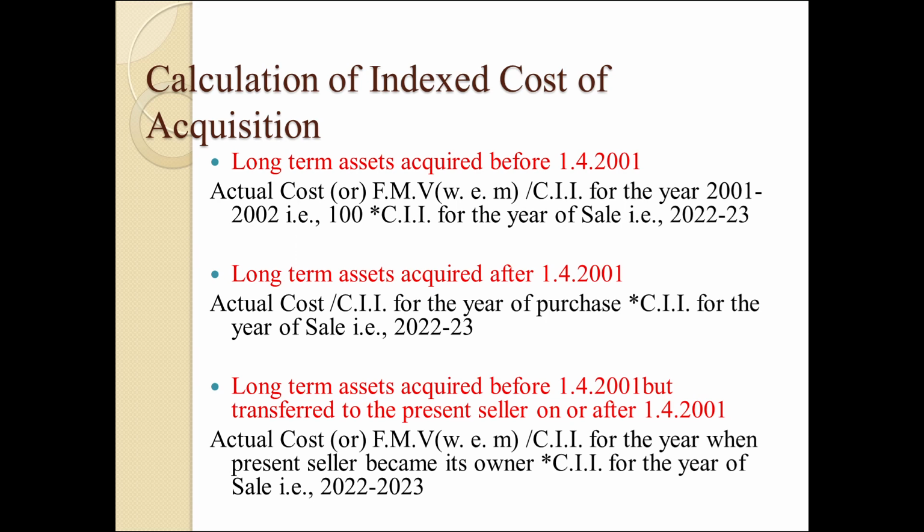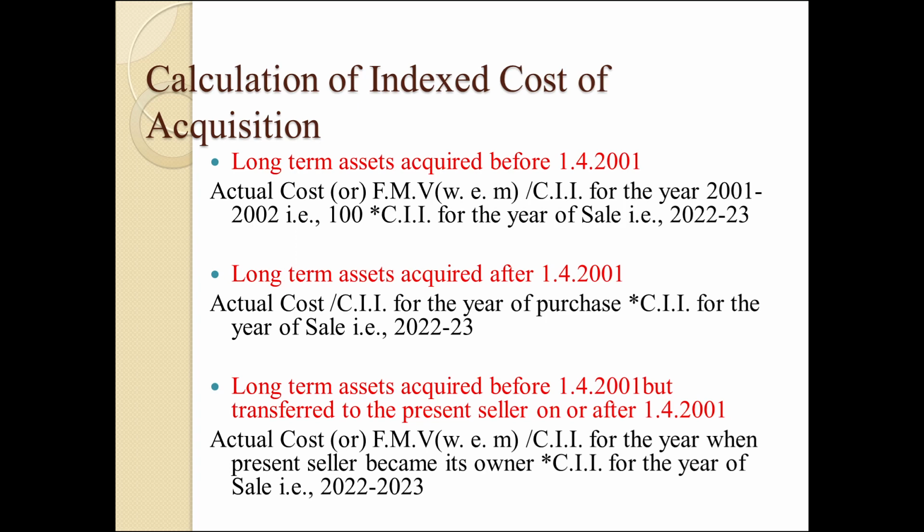For long-term assets acquired after 1/4/2001, only actual cost is considered: actual cost divided by the cost inflation index for the year of purchase, into the cost inflation index for the year of sale, 2022-23.